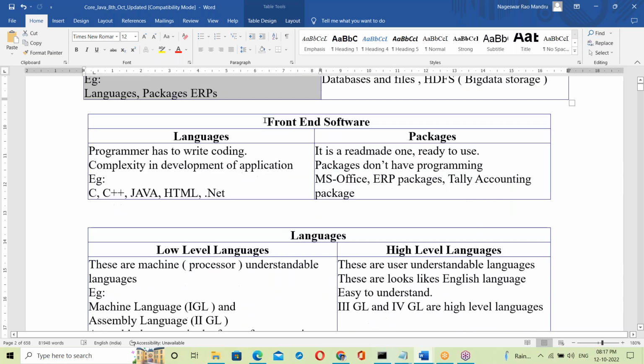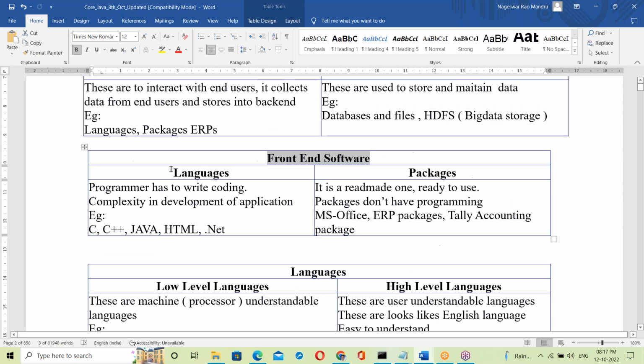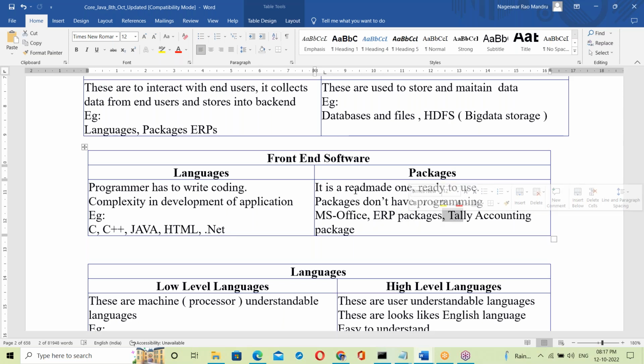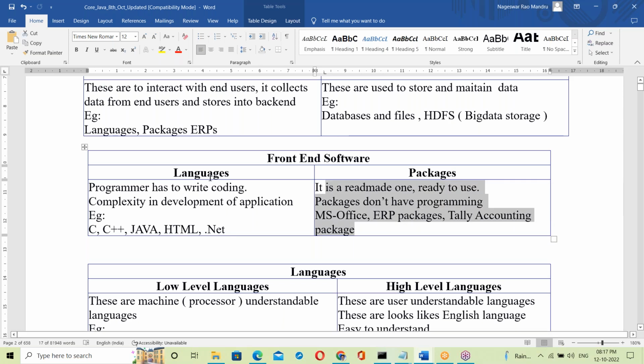Now let us move to the front end. Java is a front end. In the front end, there are languages and packages. A package is ready-made and ready to use, like MS Office. There is no coding, no programming in a package. We directly use packages like MS Office, ERP packages, and Tally accounting. With languages, we should write the code. So Java is a language.